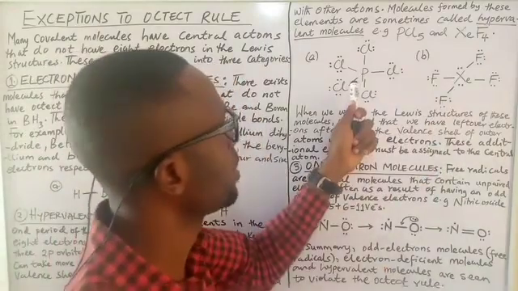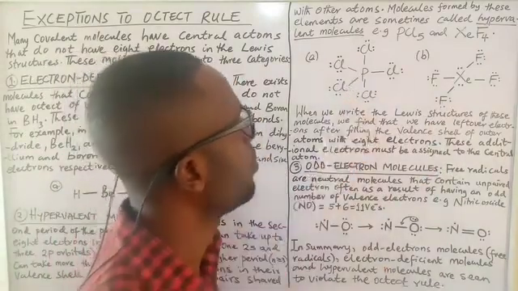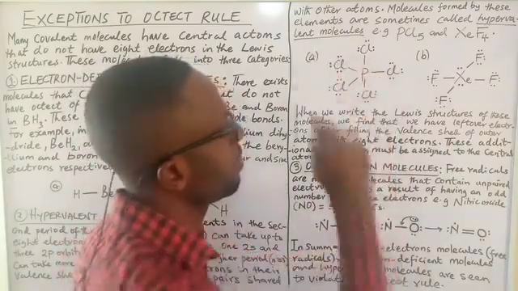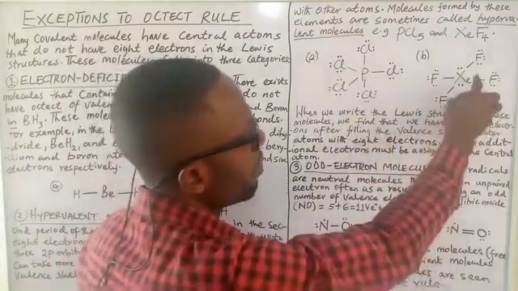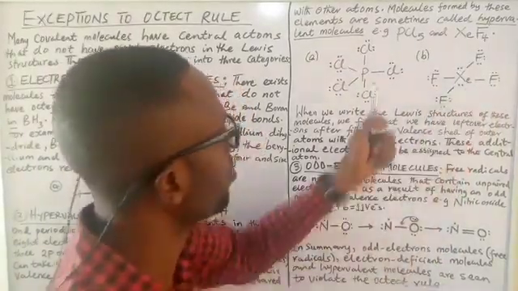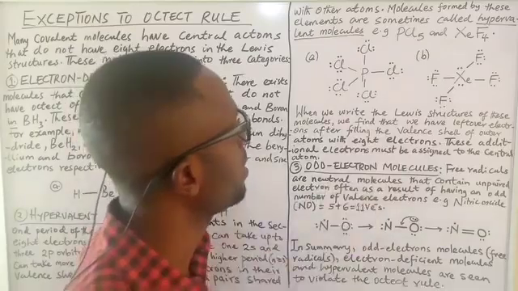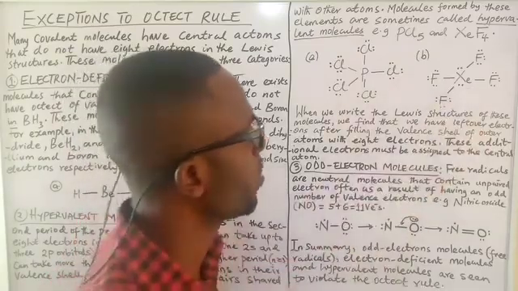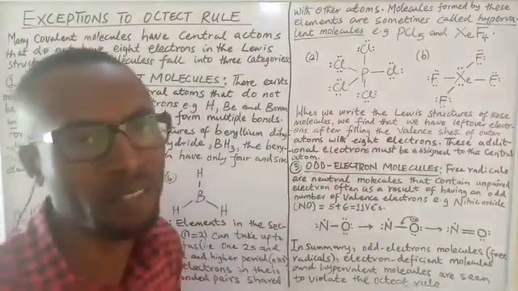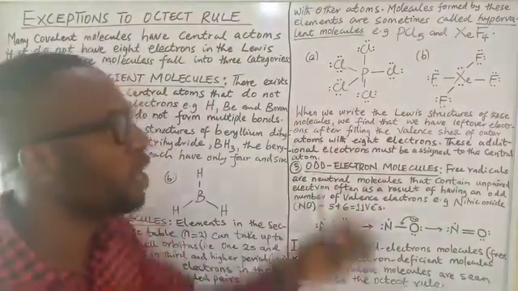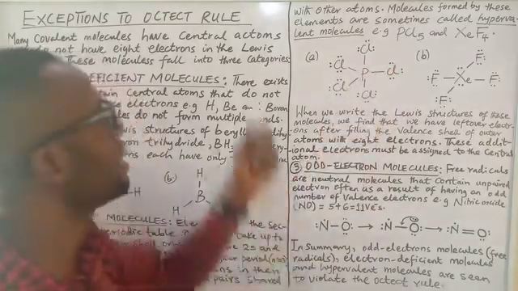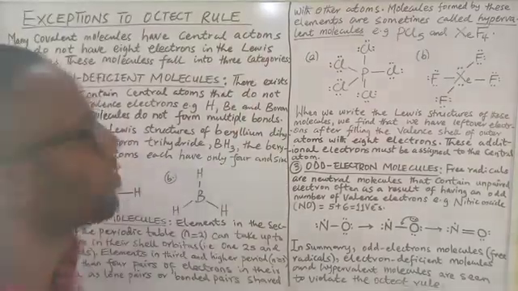In this case, it was assigned as a shared pair, because you have 2, 4, 6, 8, 10, all right? But here you have, of course, 4 shared pairs and 2 lone pairs of electrons. So here, phosphorus has 10 electrons. Here, xenon has 12 electrons. These are exceptions. Such molecules are called hypervalent molecules because they contain more electrons in their valence shell than is required when you are talking about obeying the octet rule.